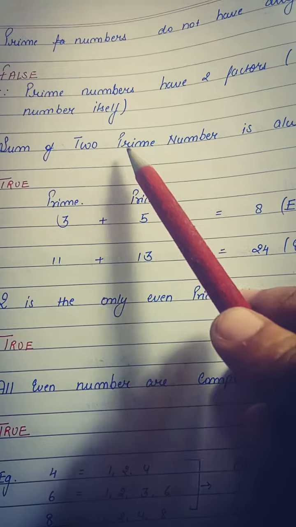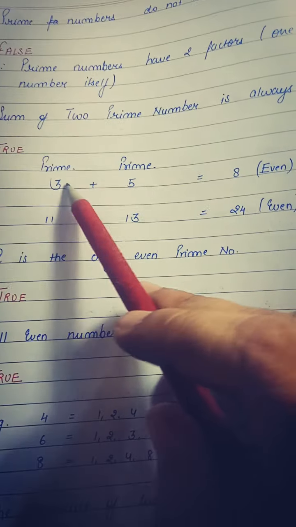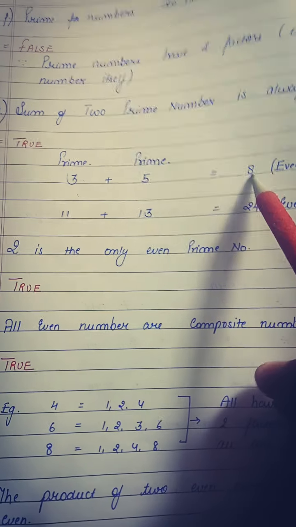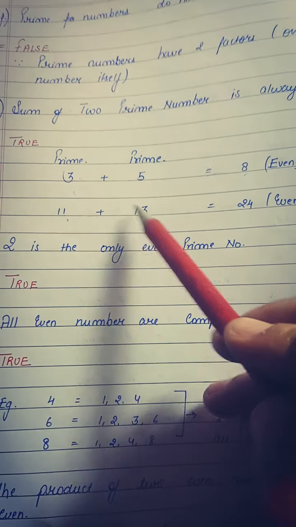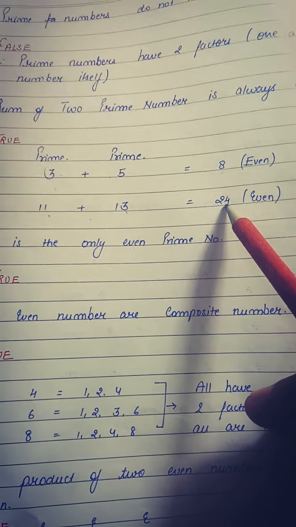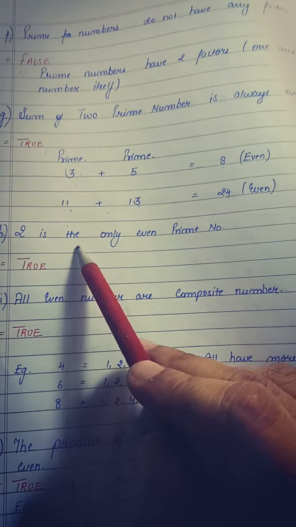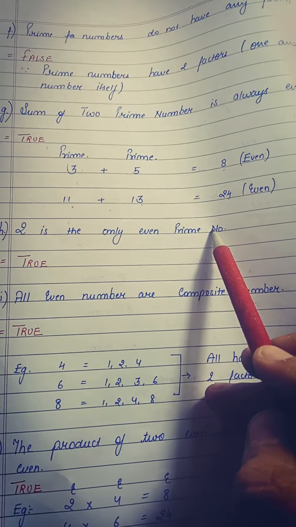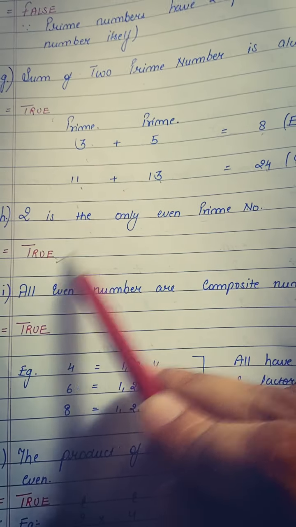Next, the sum of two prime numbers is always even. Let's take an example. Take two prime numbers 3 and 5, add them up, you will receive 8. Similarly, take other prime numbers 11 and 13, add them up, you will again receive an even number. So the answer is true. 2 is the only even prime number. It's a fact, so there is no matter of description. So yes, 2 is the only even prime number.